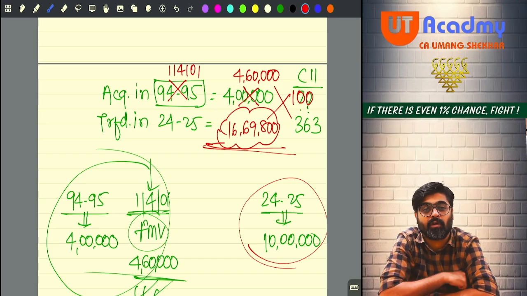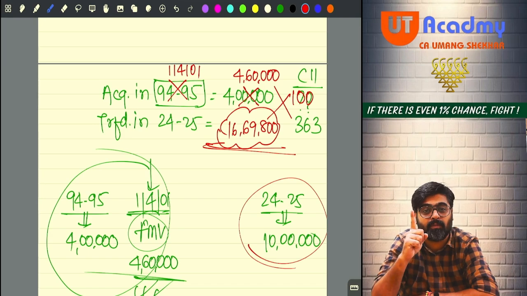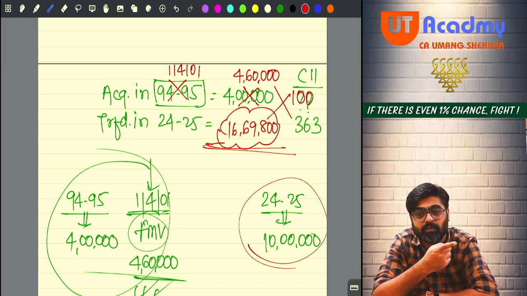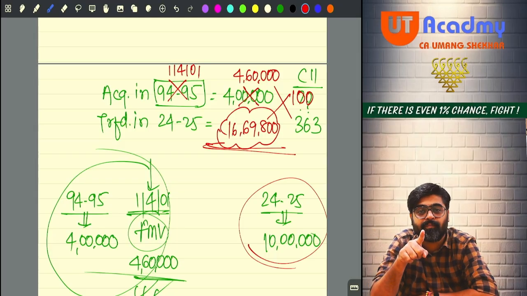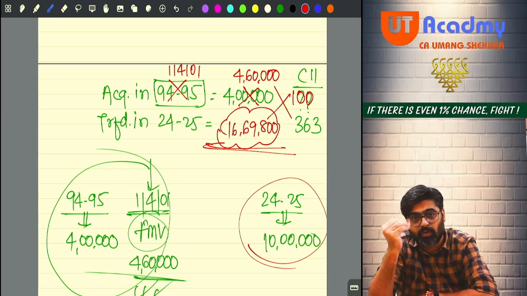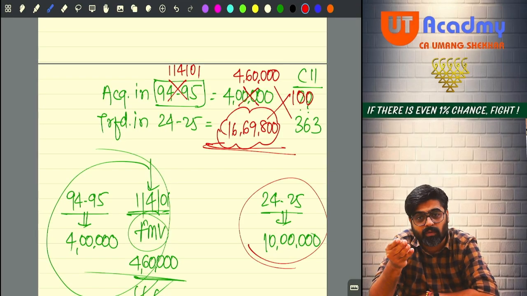Just imagine, you were not supposed to pay a single rupee of tax because you were having a loss. Now because of the indexation taken away, what is happening? You are going to pay tax on 5,40,000, 10 lakh minus 4,60,000. And that too at 12.5%. How smart the government is.